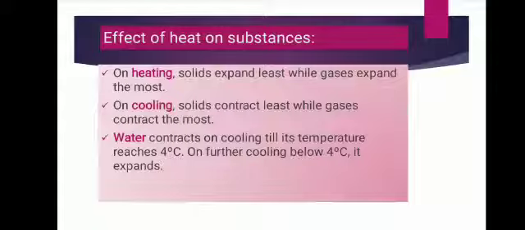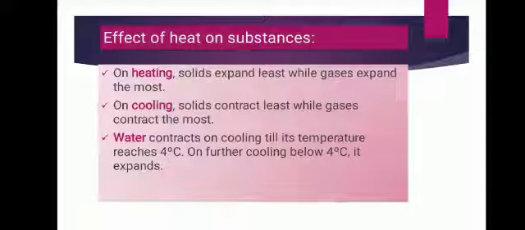If you keep an inflated balloon in the sun for some time, its size increases. This is because the air in the balloon expands from the heat of the sun. So the summary of the effect of heat on substances is, on heating, solids expand the least, liquids in between, while gases expand the most.